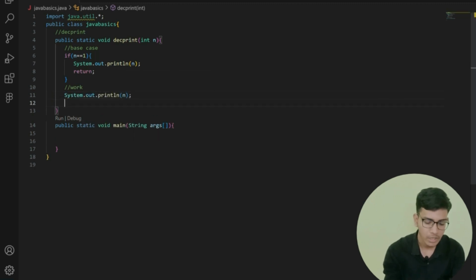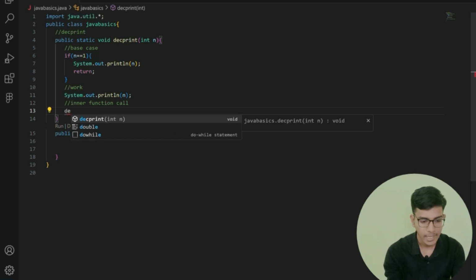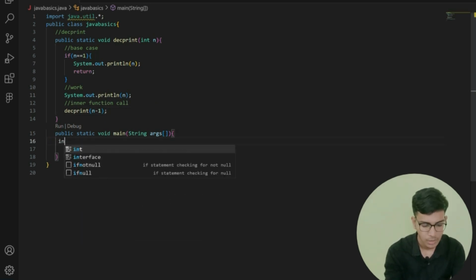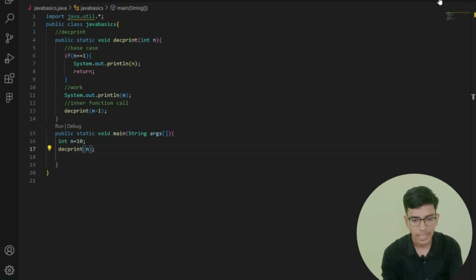After doing my work, I need to call my inner function. This is my top step. So I am going to call my inner function, simply call decPrint of n minus 1. Save this, and here I am going to give int n is equal to 10. After that, I am going to call my dec function, passing the n value. Now let me save this and run.